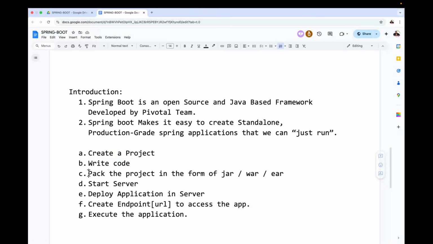Package, start server, deploy application in server, create endpoints or URL to access the application, and make that application ready for live. Live in the sense of execution. Execute the application. These many steps are going to happen.